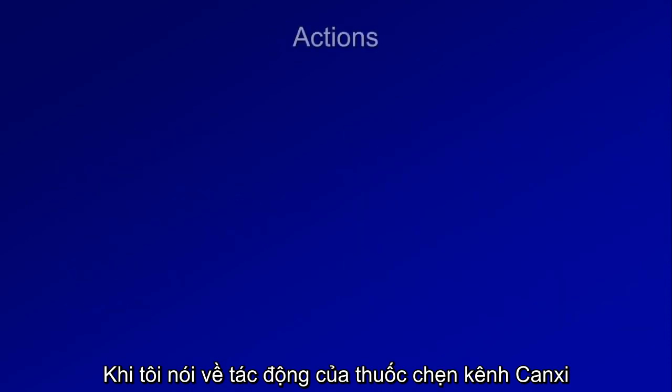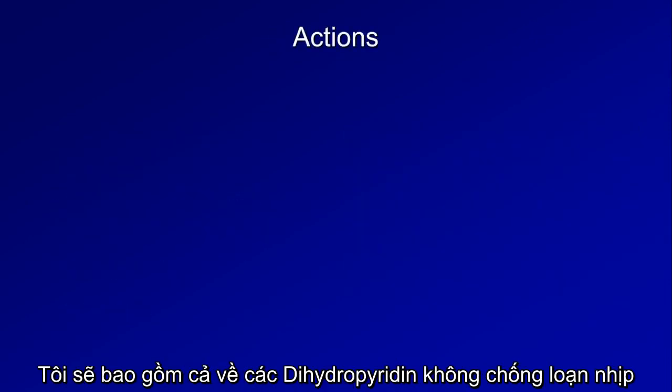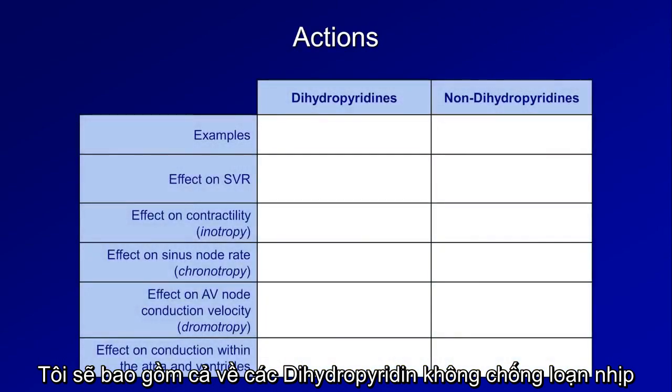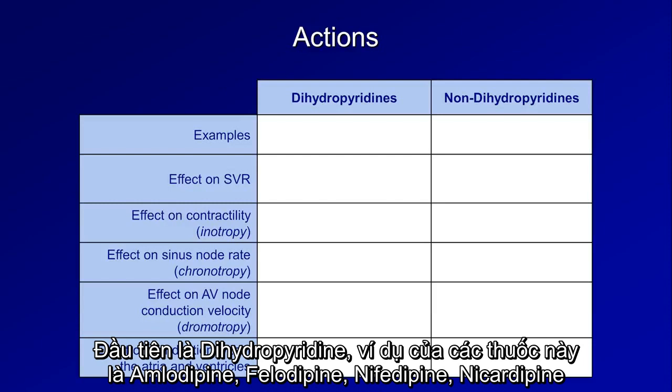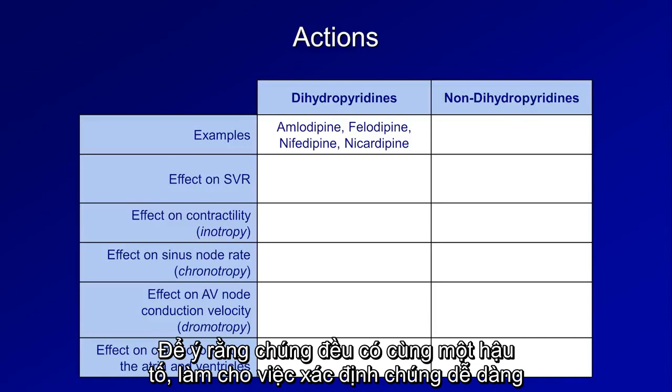When I talk about the actions of calcium channel blockers, I'm going to include the non-antiarrhythmic dihydropyridines because their names, classification, and actions all frequently get confused and muddled together. So first, the dihydropyridines. Examples of these drugs include amlodipine, felodipine, nifedipine, and nicardipine. Notice that they all have the same suffix, making it easy to identify them.